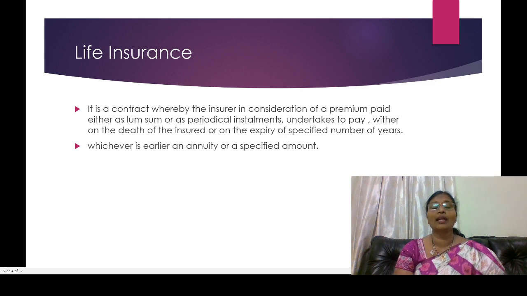Whatever risks you have, you are compensated by the insurance, but it is not indemnified. Indemnity is about loss. Life cannot be indemnified because it is a human being. However much amount is paid, the life won't come back. So it is not indemnified. Whichever is earlier, an annuity or a specified amount should be paid.